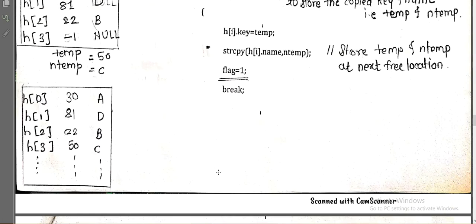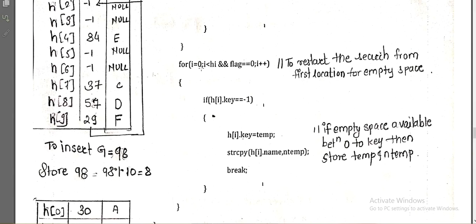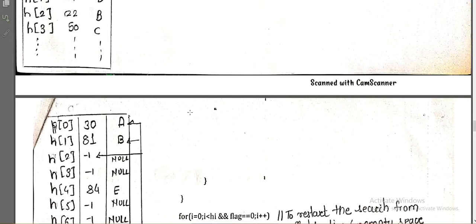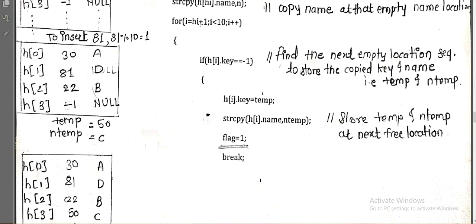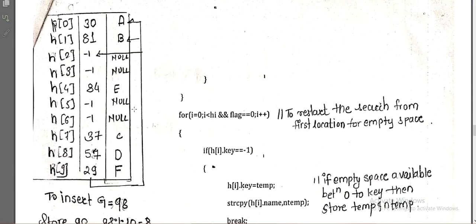So now what will be my for loop? Now the for loop will be from i equal to 0. Whenever we do not find an empty element from the current index up to 9, then we have to start from 0 up to the current position. For example, from H7 to H9, if we do not find any empty position, then we will find the rest of the positions from 0 to H6.